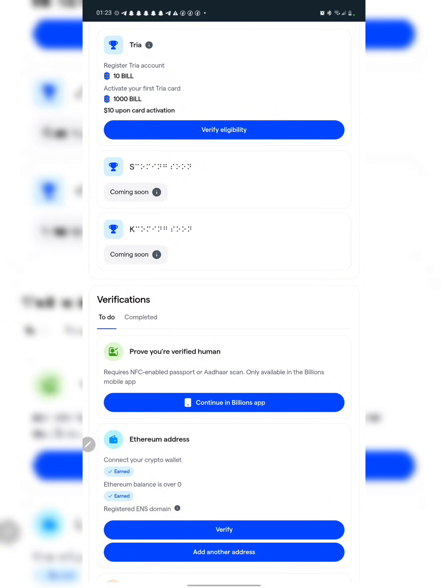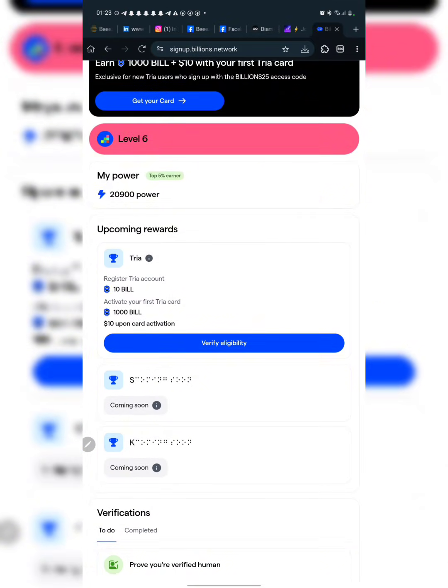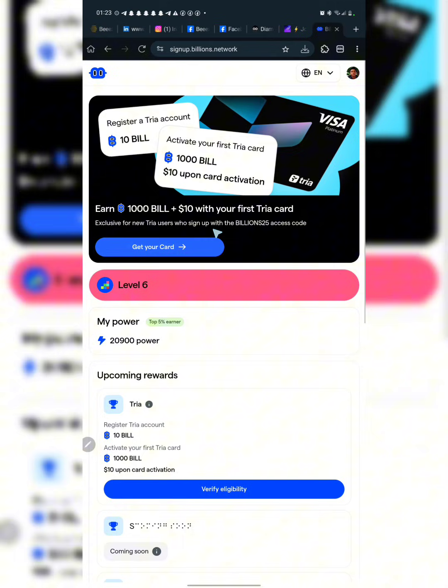But once you create a new account, you are going to see something relatively different from this. And when we talk about this one, which is of course the trial card, what we mean is that if you have gotten yourself a trial card, you can see the trial card here. If you have gotten the trial card, it is going to come with 1000 billion network tokens plus $10. That is when you get this trial card.